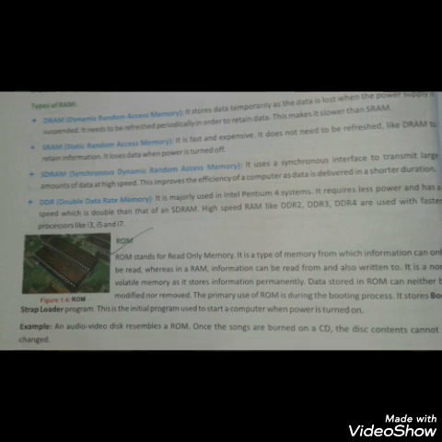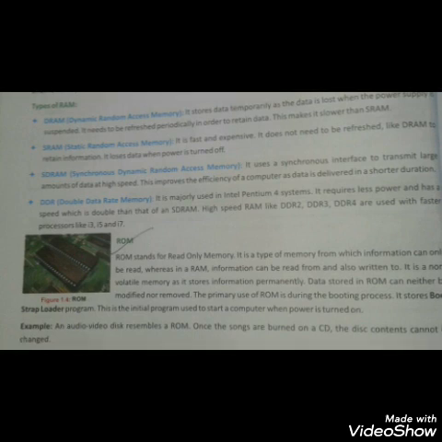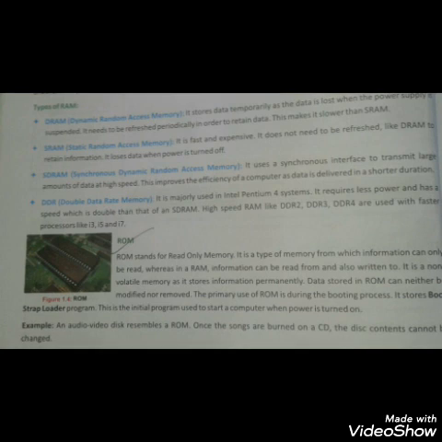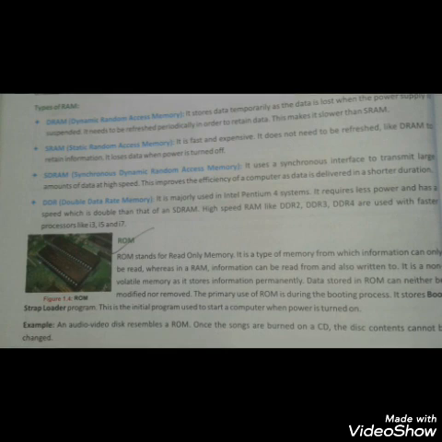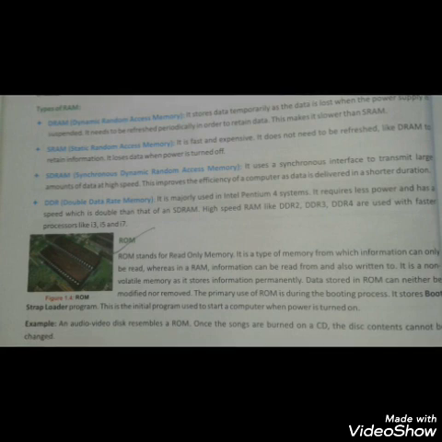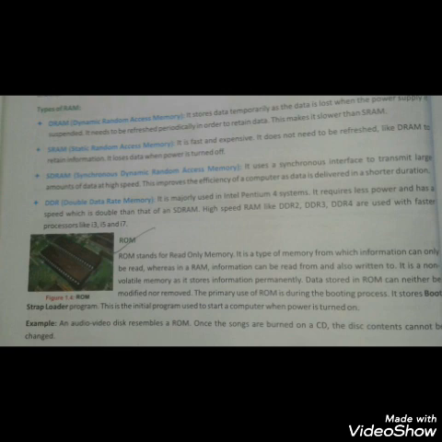First is DRAM, which stands for dynamic random access memory. SRAM stands for static random access memory. SDRAM, synchronous dynamic random access memory, and DDR, double data rate memory. Now next, the second one is ROM. So students, ROM stands for read only memory. It is a permanent memory. It stores some essential programs that run the computer.